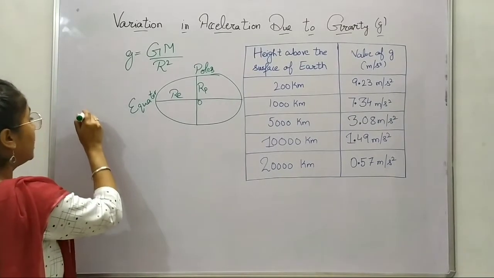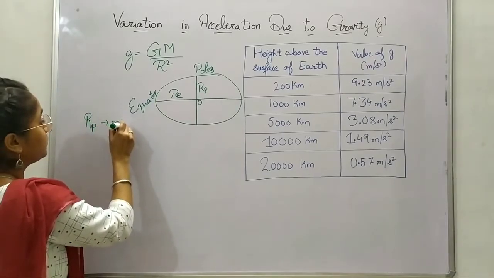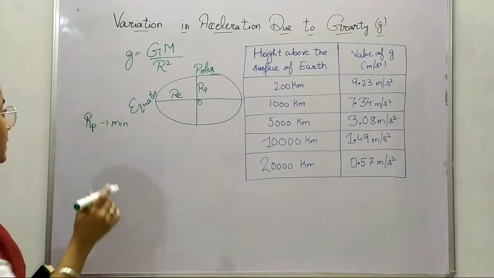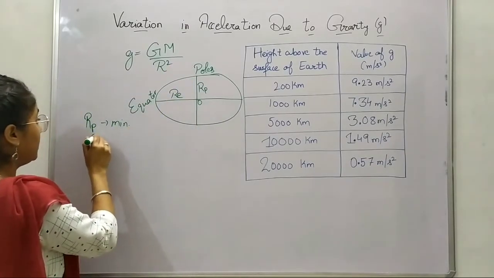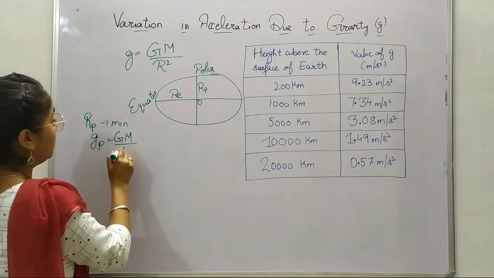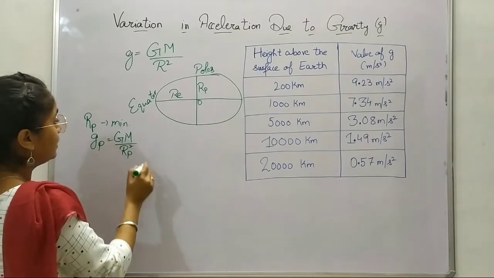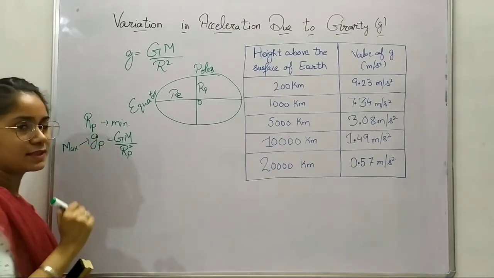If Rp is minimum, the acceleration due to gravity at the poles, GM over Rp squared, would be maximum, of course.